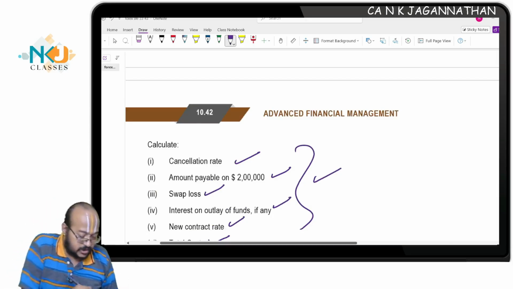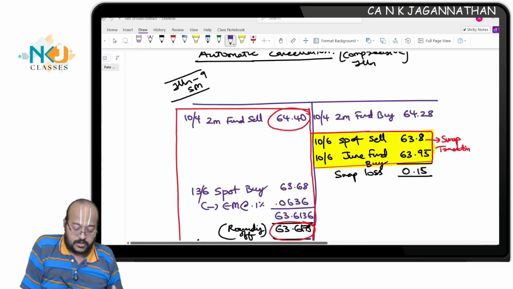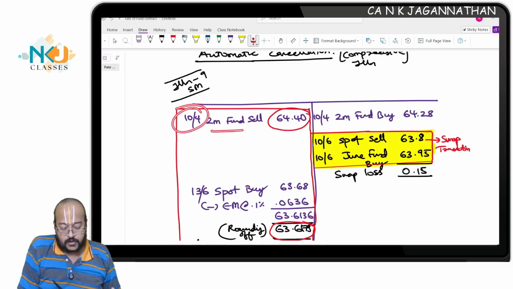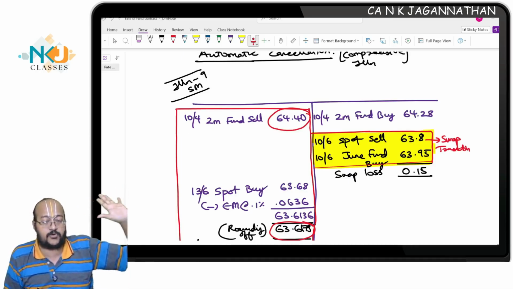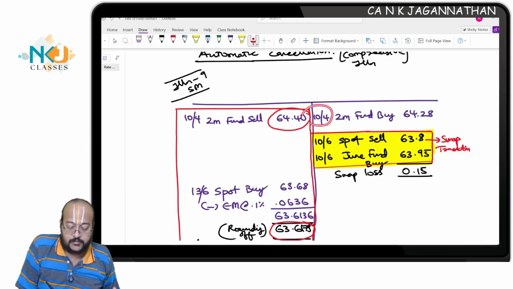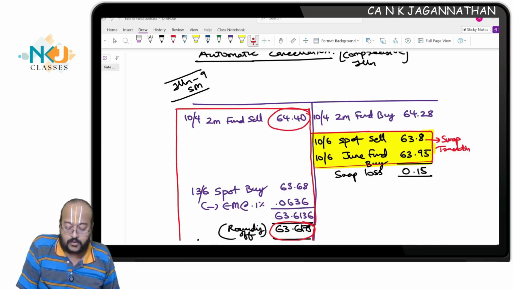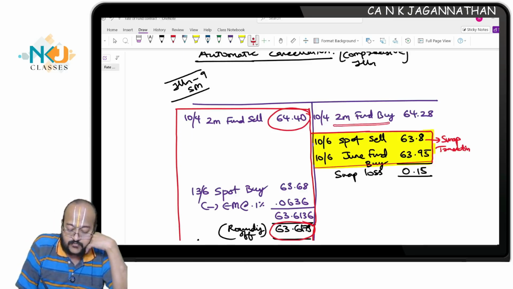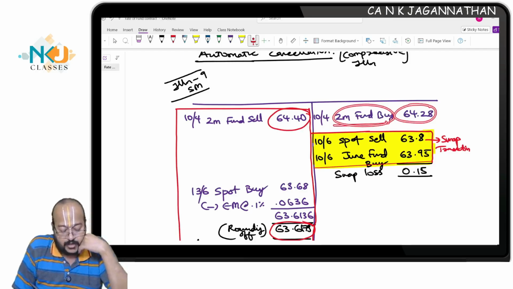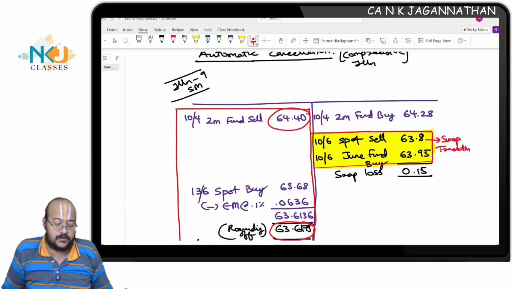Shall we start solving the question? See, very simple. Same drill. Again, you put it like this. On 10th April, 2 months forward sell at 64.4. This is the agreed upon rate, originally agreed upon with the customer. This is an import customer, I need to sell him at 64.4 whenever he tries to buy. After 2 months, he requests. So I go to the interbank market and take the opposite position on the same day, hedging. Correct? 2 months forward buy, I will consider it 64.28. So I sold at 64.4. I buy at 64.28. This happened today.